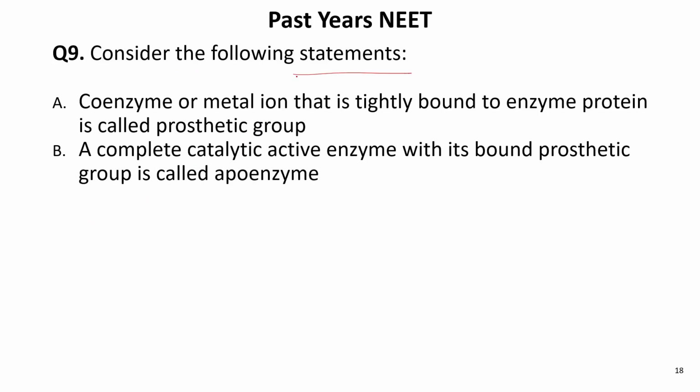Next question. Consider the following statements. A: Coenzyme or the metal ion that is tightly bound to enzyme protein is called a prosthetic group. B: A complete catalytically active enzyme with its bound prosthetic group is called apoenzyme. So there are different prosthetic groups, and sometimes the prosthetic group is present in the form of a metal ion.